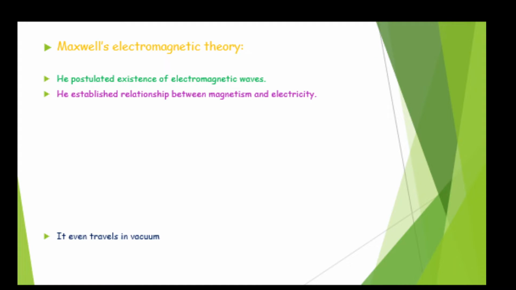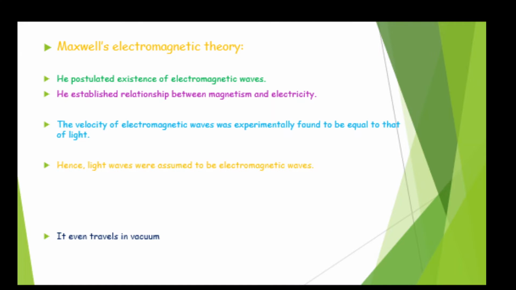Maxwell's electromagnetic theory. Now he postulated the existence of electromagnetic waves. So according to him, electromagnetic waves are present. He established a relationship between magnetism and electricity. According to him, the electromagnetic wave is a combination of electric and magnetic waves.